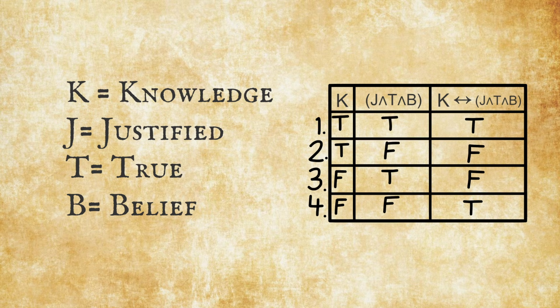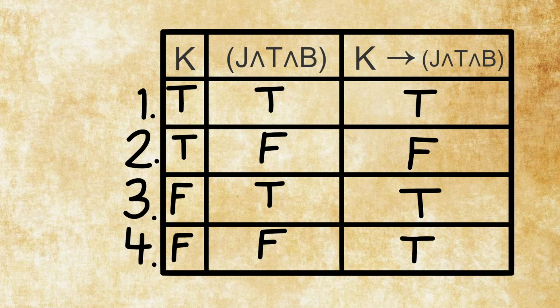So, K if and only if J and T and B. Now, if I would say instead, if K, then J and T and B, and we look at the truth table, here in the third scenario, that will make the whole sentence true, though K is false, that I have knowledge, but J and T and B is true, that I have a justified true belief.